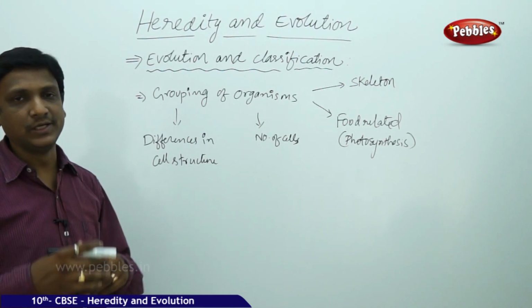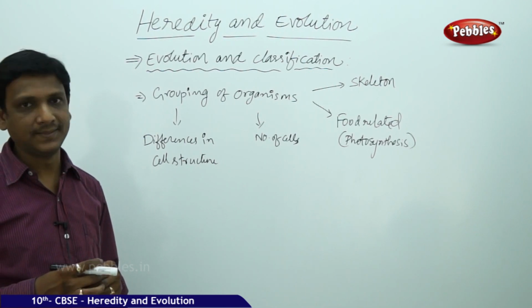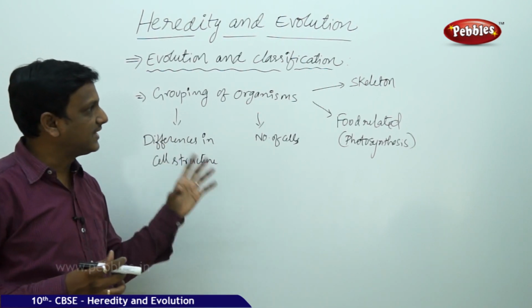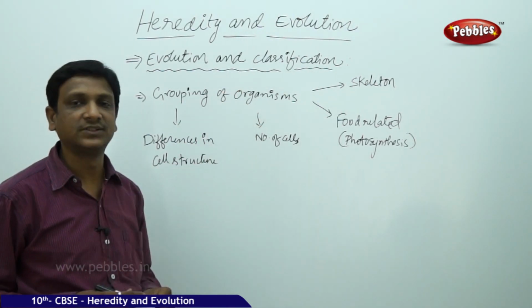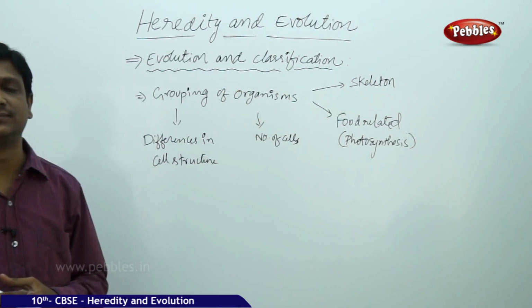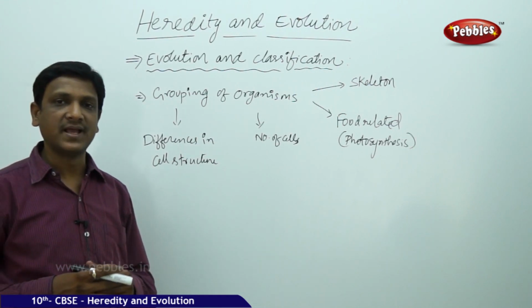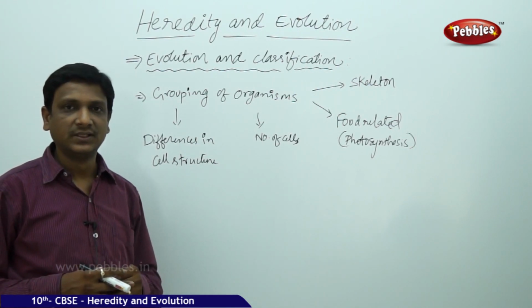To study evolution, what helps us? To study evolution better, we need to look at the classification of organisms, that means the grouping of organisms. The grouping helps us to understand better.